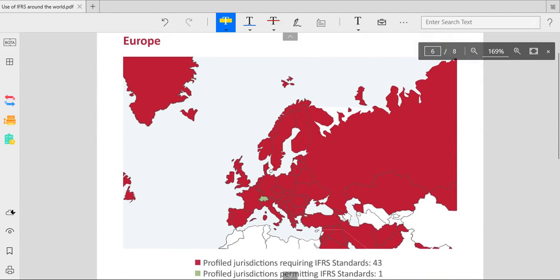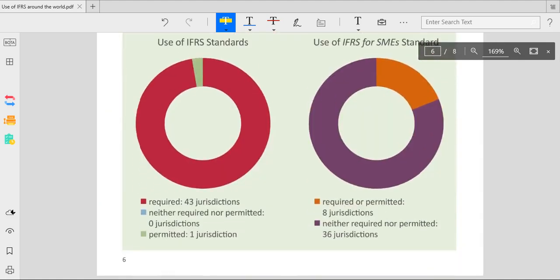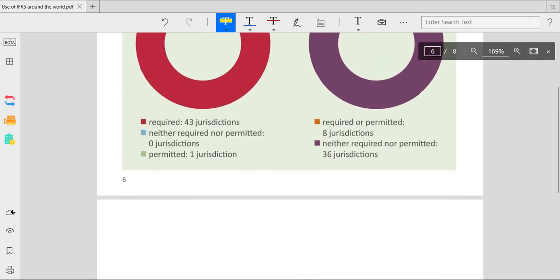Europe. In Europe, there is a single one permitting standards, that is 1. Here it is, and the others require IFRS standards, that is 43. The use of IFRS is 43 jurisdictions, not permitted 0, and permitted 1. The IFRS for SMEs use means required or permitted 8 and neither required nor permitted 36. Next country,